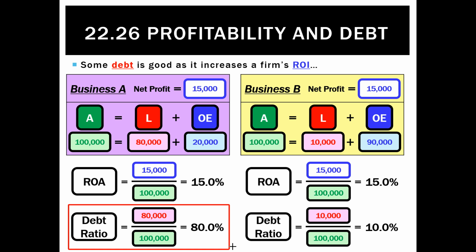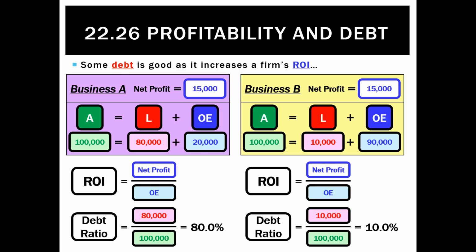However, one thing you want to look at is how much equity do I need to put into a business in order to generate a return. So we can measure that with ROI. To do that, we do net profit divided by owner's equity. So for business A, that would be a net profit of 15,000 divided by owner's equity of 20,000. For business B, that would be a net profit of 15,000, but the owner's equity is much higher, it's $90,000. And because of that, we're going to get an ROI for business A of 75%, but for business B, 16.7%.